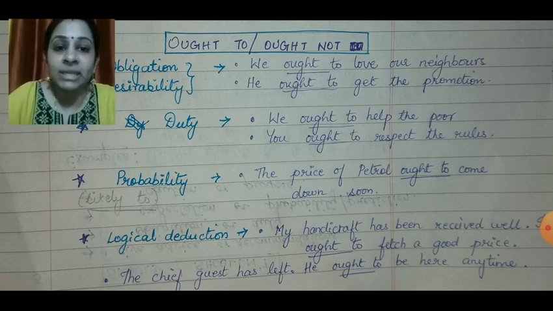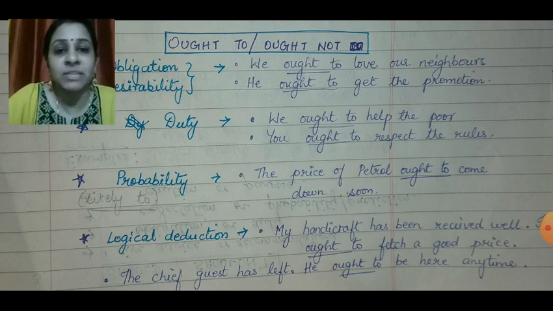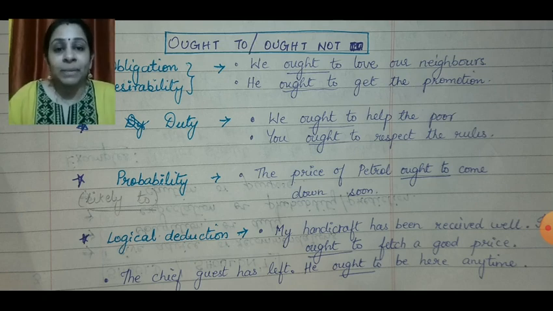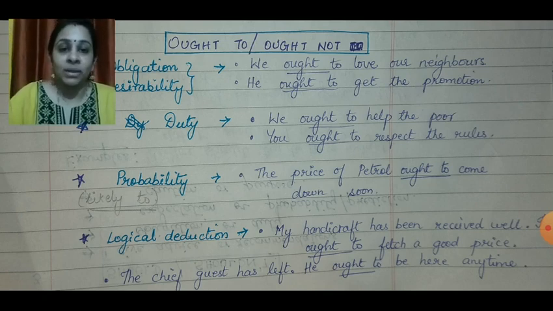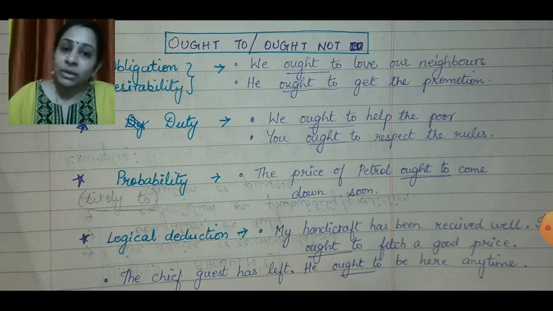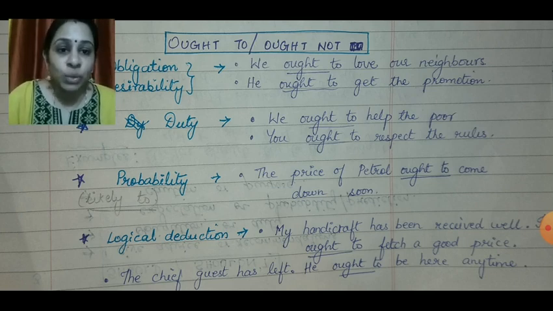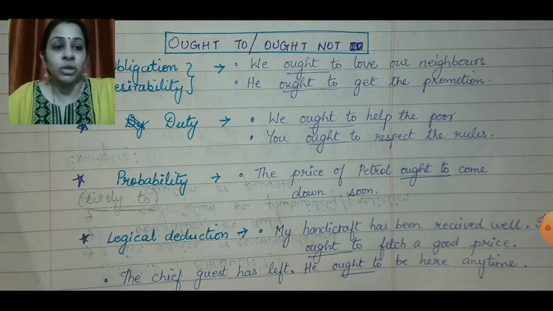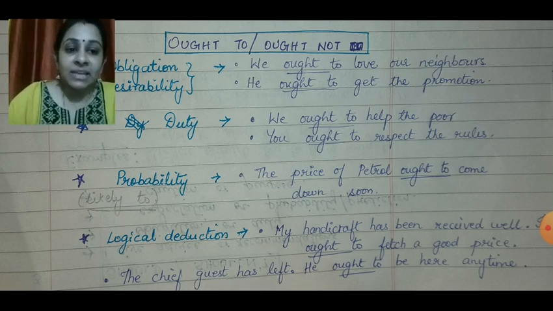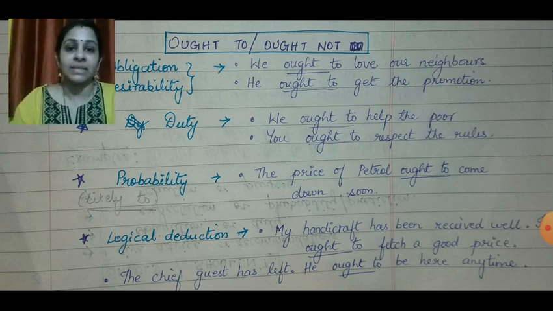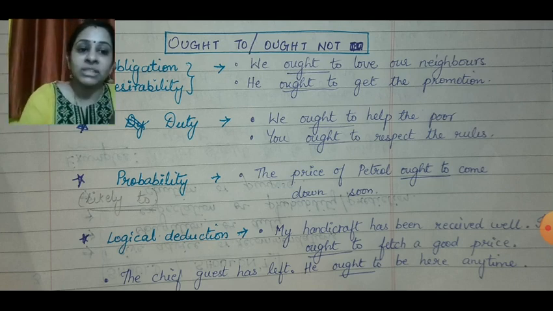And then we have logical deduction as a component which is used to represent ought to in a sentence. My handicraft has been received well. Suppose I am an artist, I do handicraft items, and people have started accepting it as a good one. And then I'll say that it is going to get me some good money. So how do I put it in a sentence? My handicraft has been received well. It ought to fetch a good price. The chief guest has left. He ought to be here any time. So these two examples tell that because of some reason, it is going to be logically